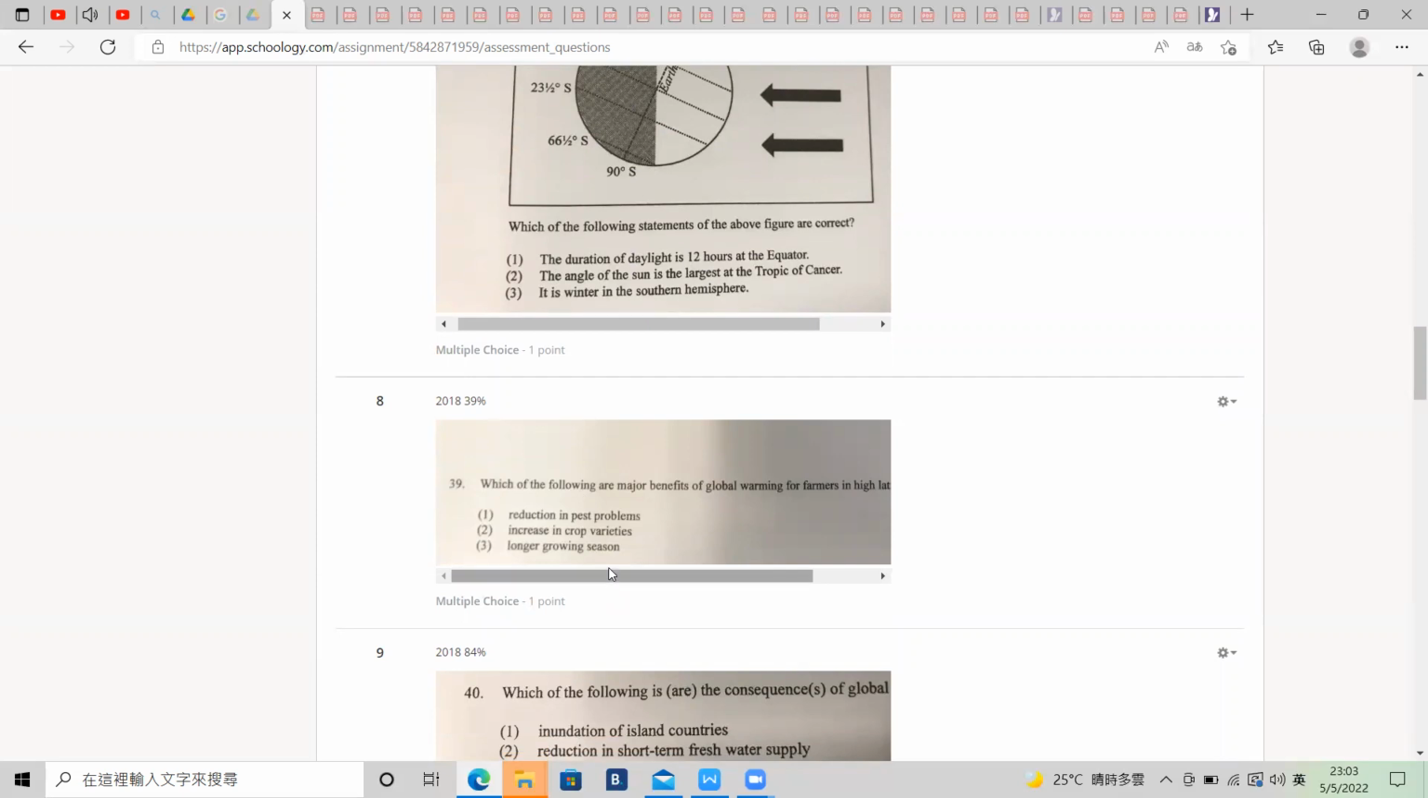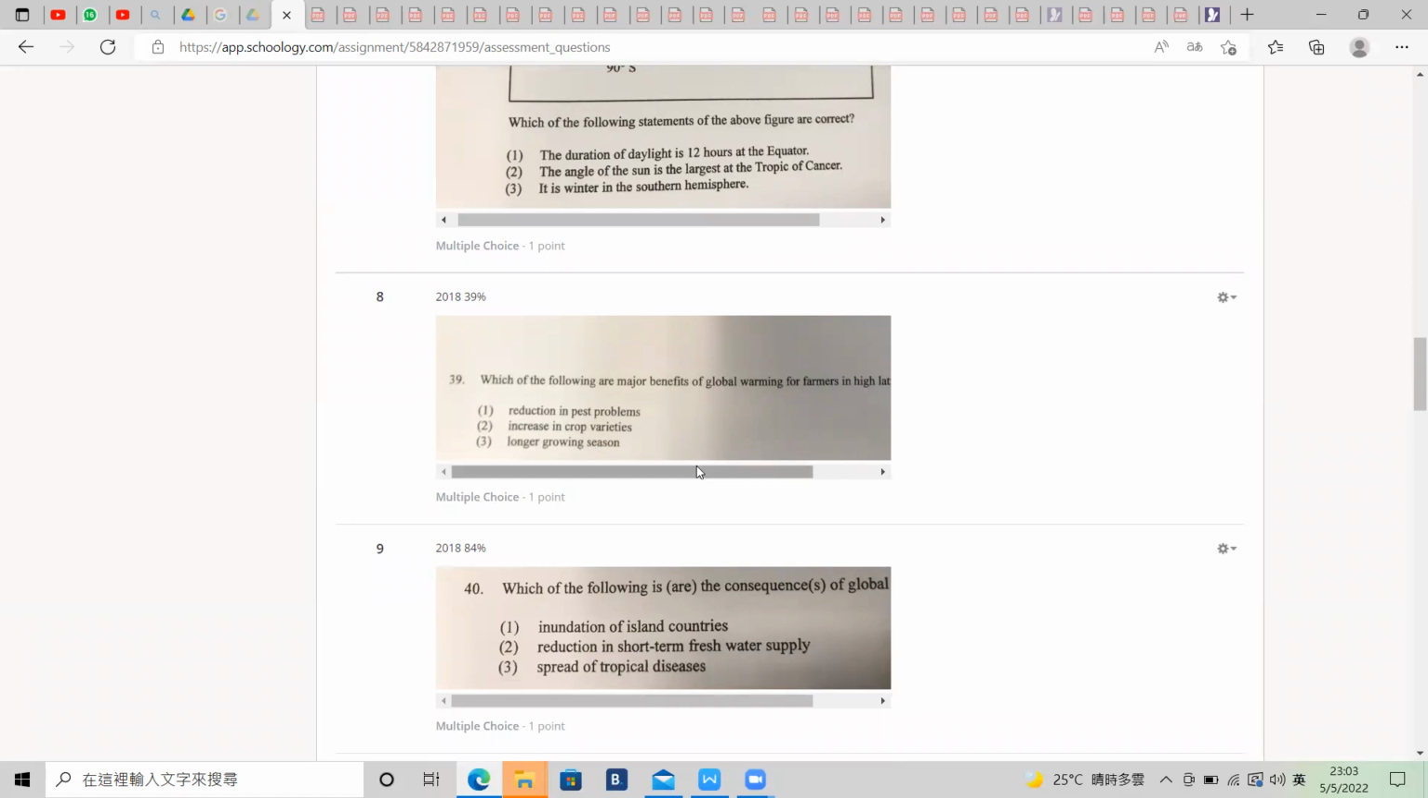The increase of crop varieties is also true, because a temperature increase can let us grow more different kinds of crops. A longer growing season means we can grow more crops, and the growing season is longer because the temperature in general is higher. So number 2 and number 3. Number 1 is not correct. Number 9.